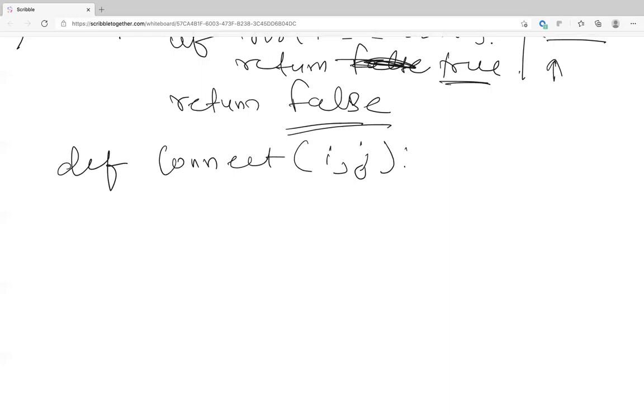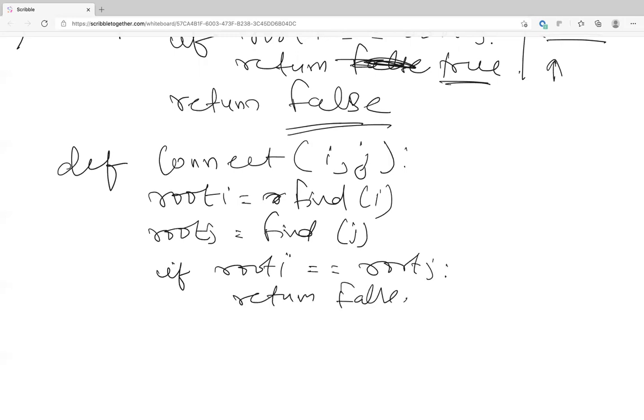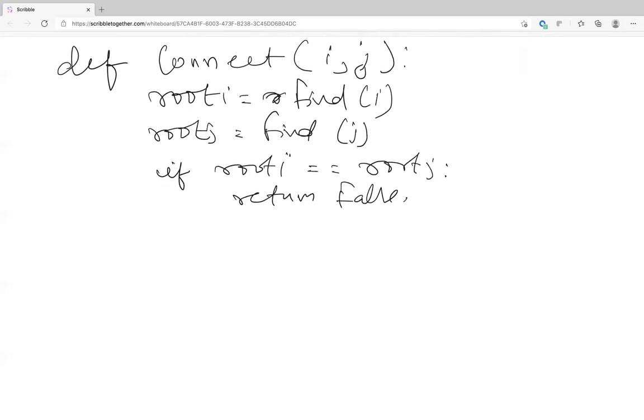Devin? You'd find the root of both. You say root I equals find root of I, root j equals find root of j. And if they are the same, you return false, because you don't do any connection basically. Fine, correct? Okay, now what? Otherwise, you would find the height of both.